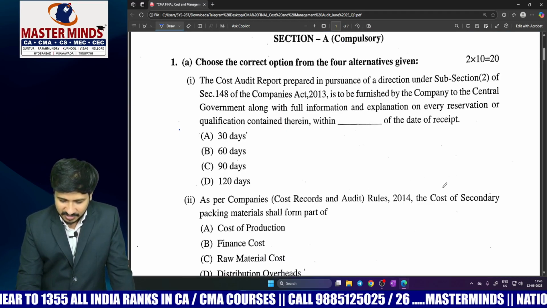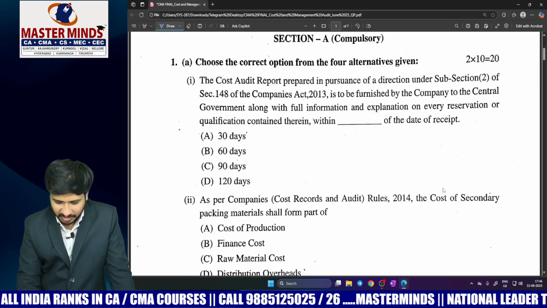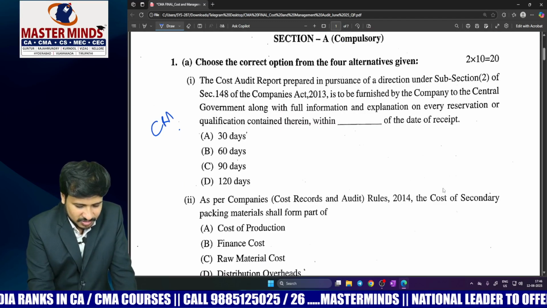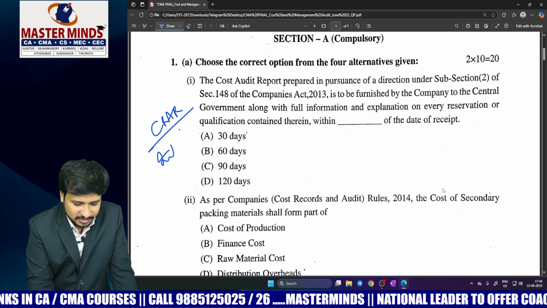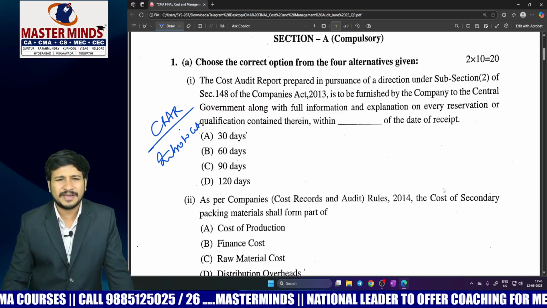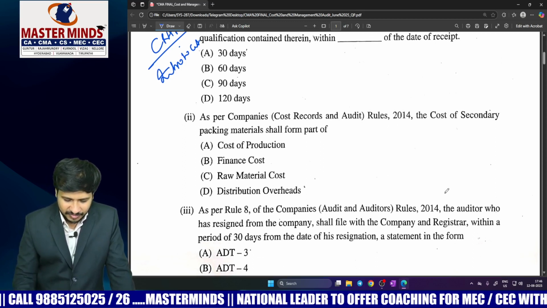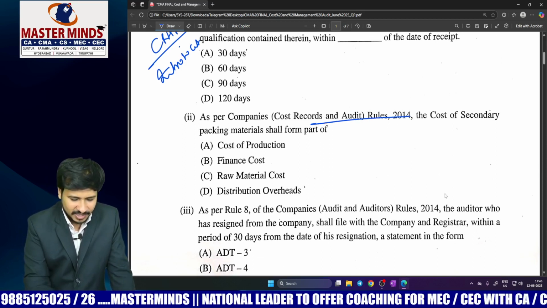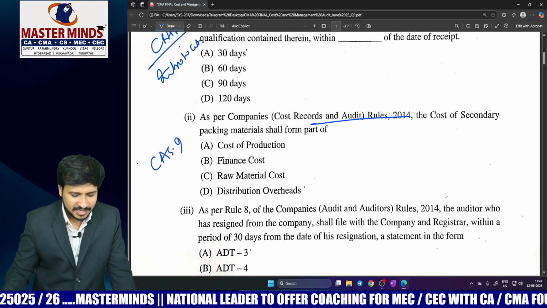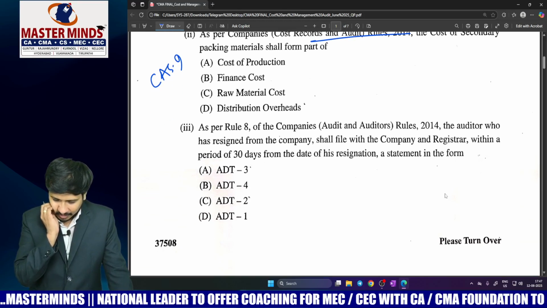The first question is relating to Section 148, Central Government. This is relating to CRAR 2014 and also to Introduction to Cost Audit, which you will be having in both the chapters. The second question, cost of secondary packing material, is relating to CRAR, but of course this is relating to CAS number 9.